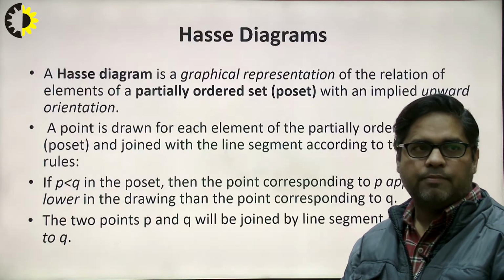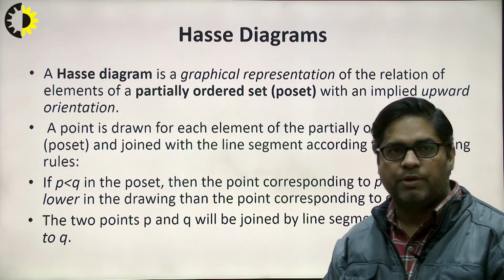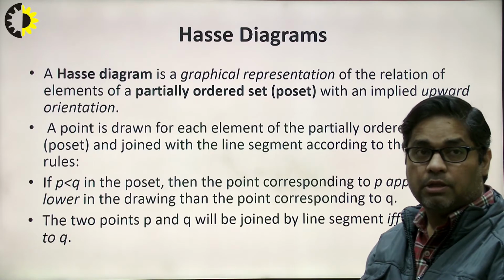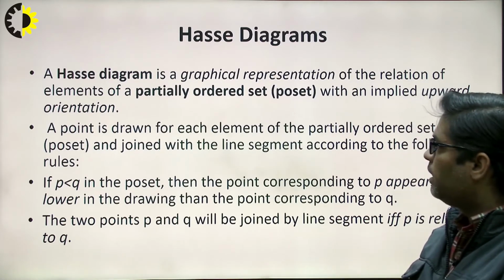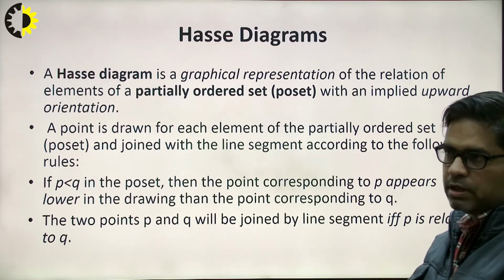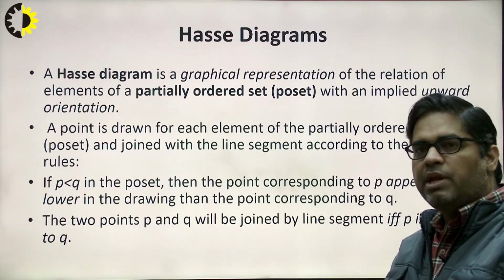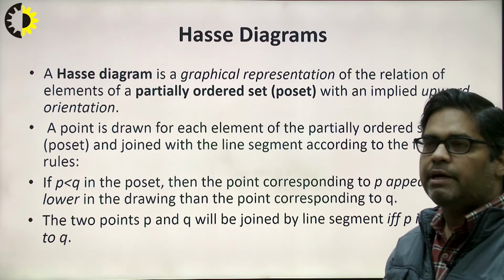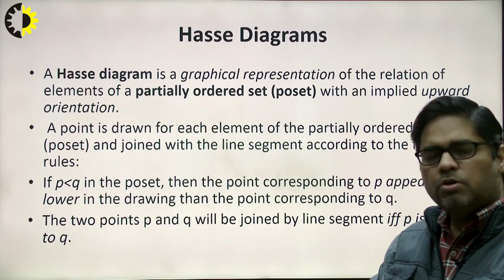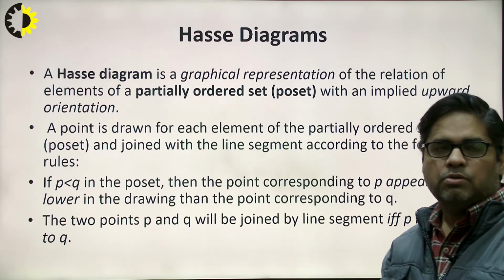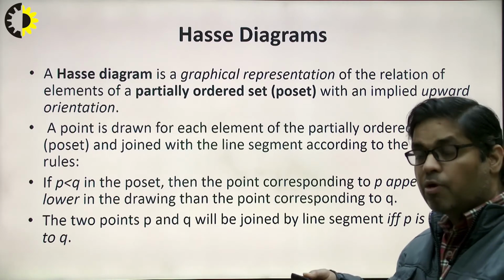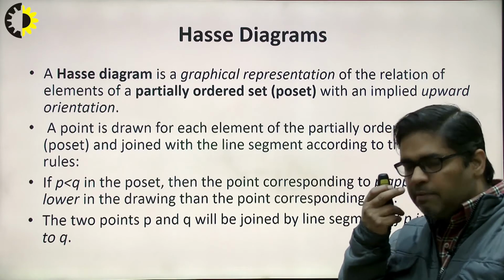Next part is the Hasse diagram. It is also one of the prerequisites for the lattice. Before entering into the lattice we should know about the partial ordered set, lattice, minimal element, maximal element, greatest element, least element, upper bound, lower bound, least upper bound and greatest lower bound. All these things are related. So next is the Hasse diagram. Some people pronounce it differently, but I am saying it as Hasse diagram.